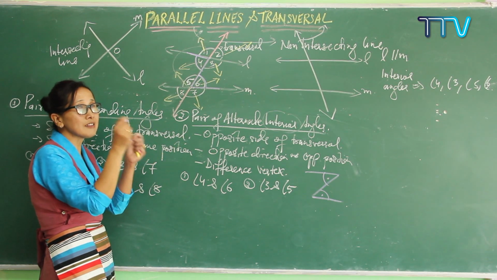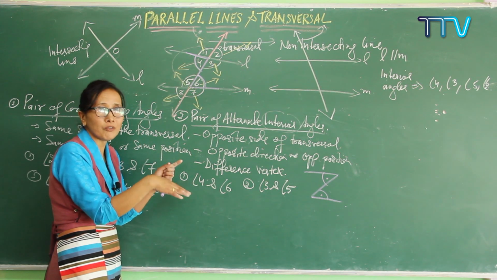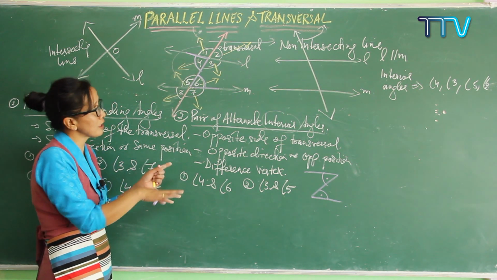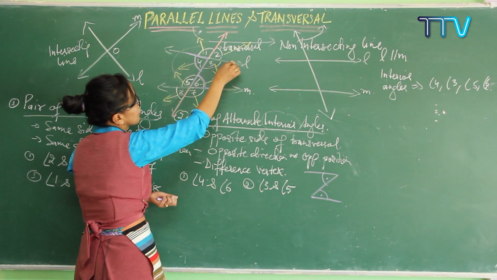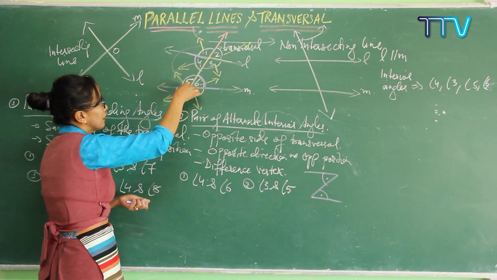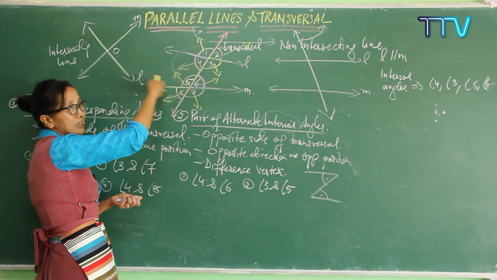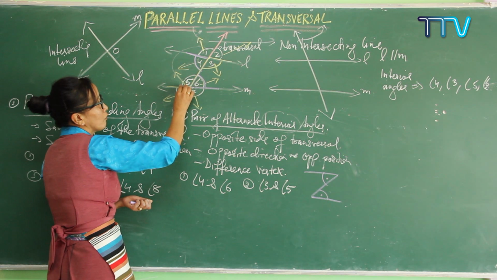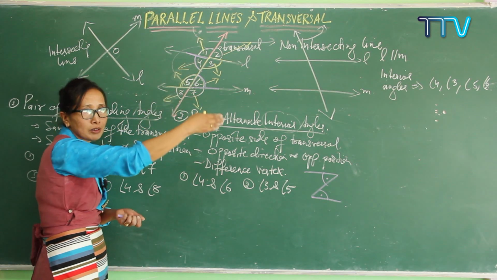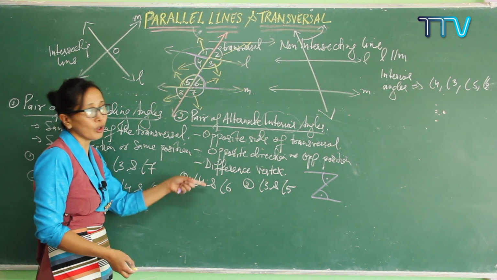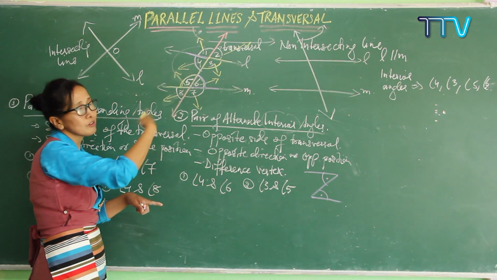Sometimes students can get it easily by looking at the shape, correct? If you do not know the condition clearly, you can just look at the shape and identify your alternate interior angles. Sometimes you can form an S shape, like this, this and this. This is the opposite of Z, or you can just call it an S shape. So 3 and 5 are alternate interior angles, because they form a Z shape or S shape, understood? You can easily recognize them in this way. So these are called alternate interior angles.